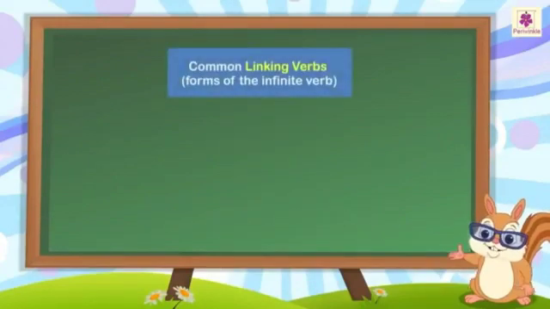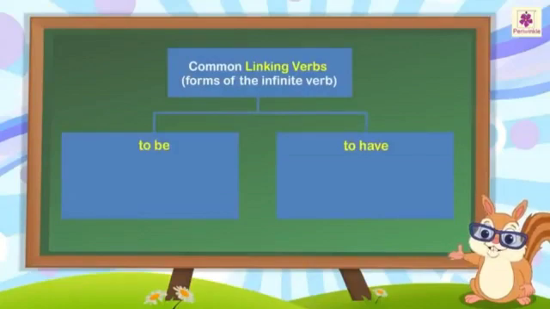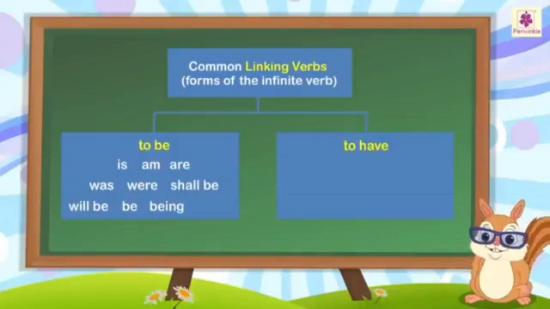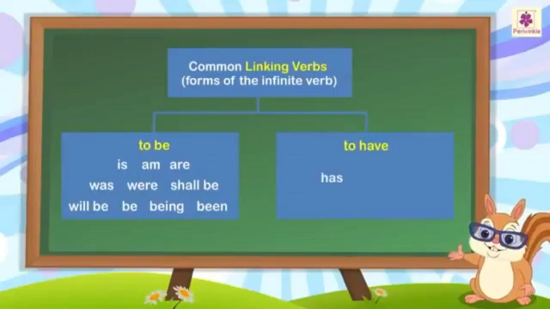Common linking verbs are the forms of the infinitive verb to be and to have. The forms of the infinitive verb to be are is, am, are, was, were, shall be, will be, being, and been. The forms of the infinitive verb to have are has, have, and had.